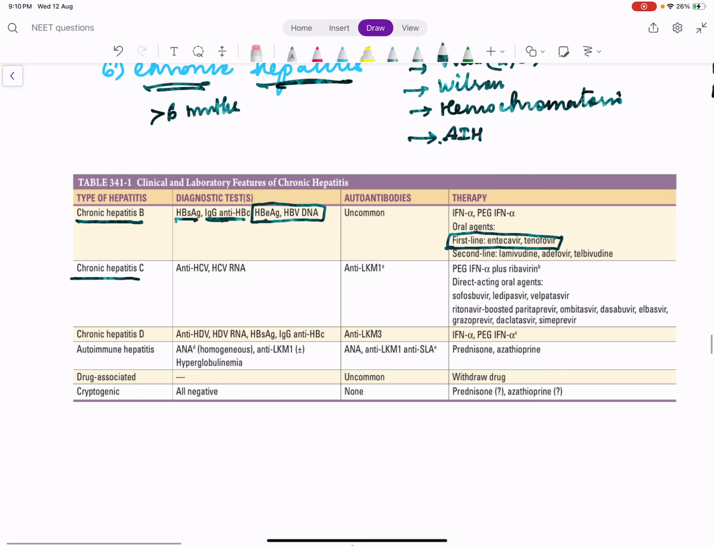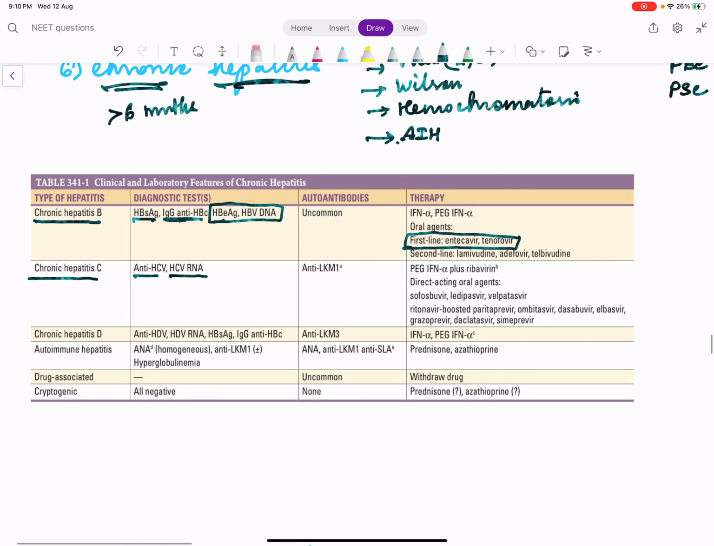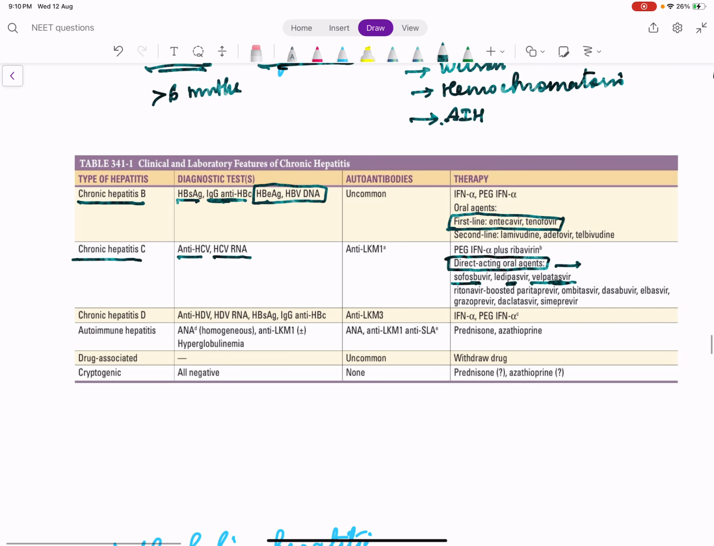Then chronic hepatitis C, we diagnose it by anti-HCV and HCV RNA levels. And what is the drug of choice? Direct acting antivirals. The combination sofosbuvir and velpatasvir is commonly used. Sofosbuvir acts against non-structural protein 5B. Ledipasvir acts against non-structural protein 5A. Velpatasvir also acts against non-structural protein 5A. Hepatitis D is usually associated with hepatitis B, so we will skip it.